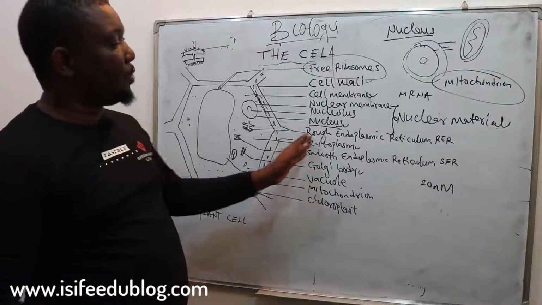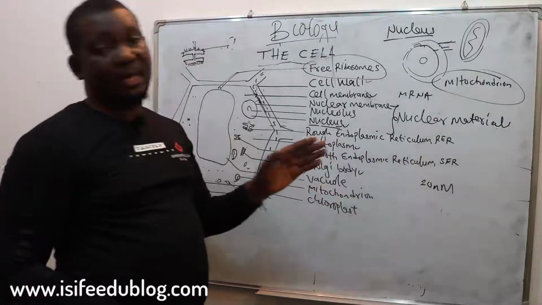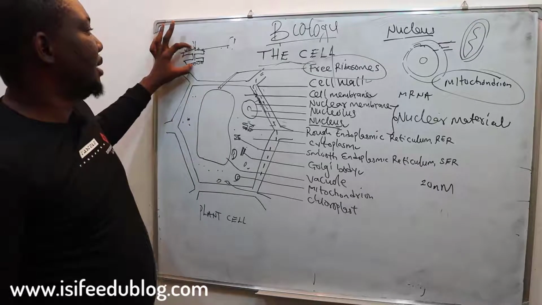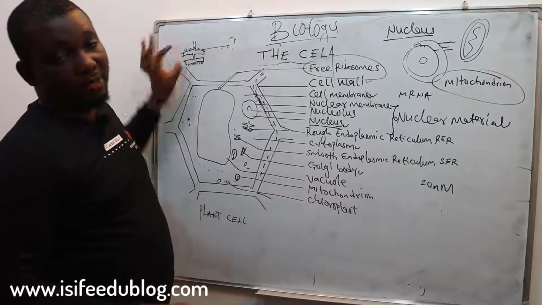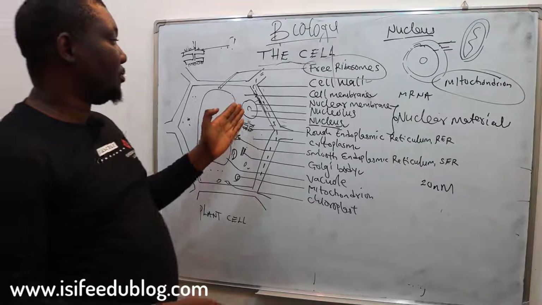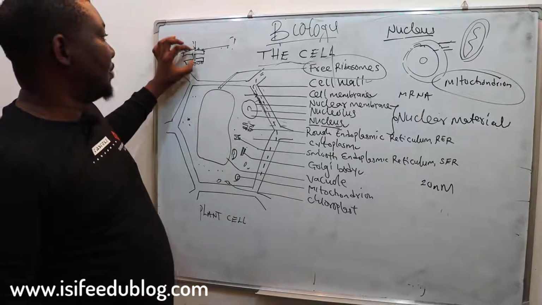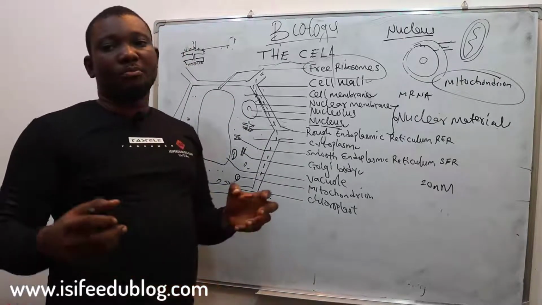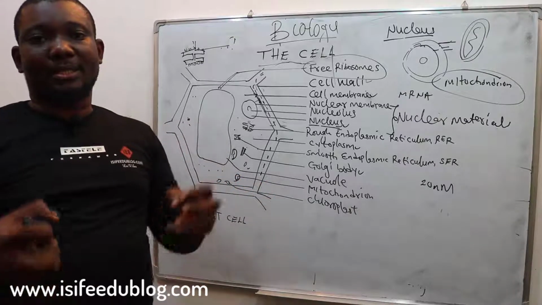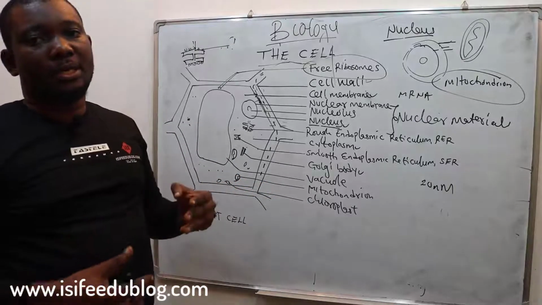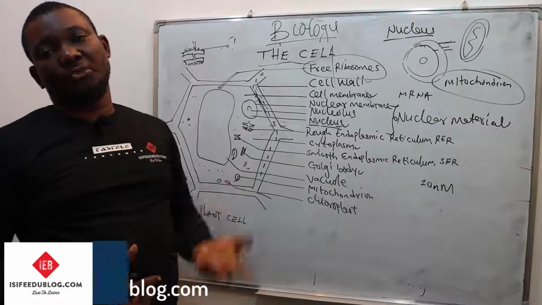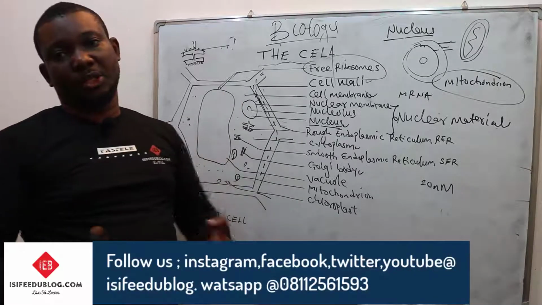And then we have the rough endoplasmic reticulum. Like I said before, this is a network-shaped organelle very closely associated with the nucleus. If the endoplasmic reticulum has ribosomes attached to it, it is said to be rough endoplasmic reticulum.